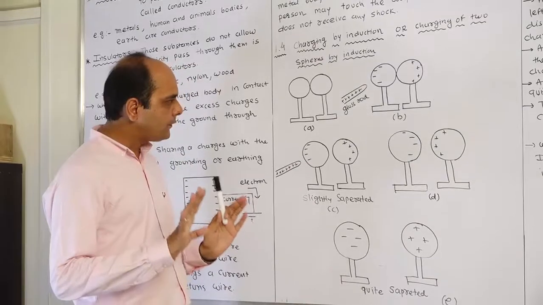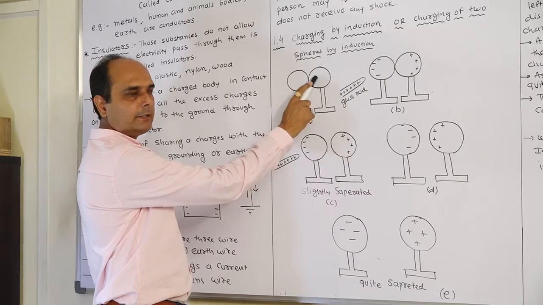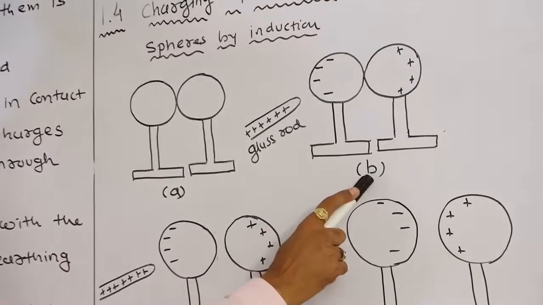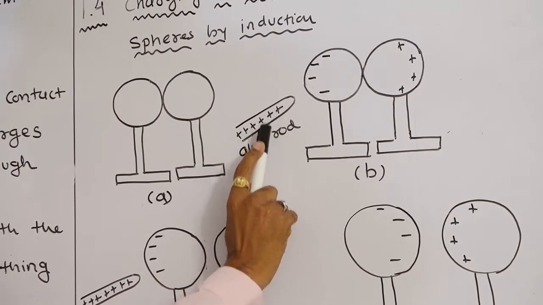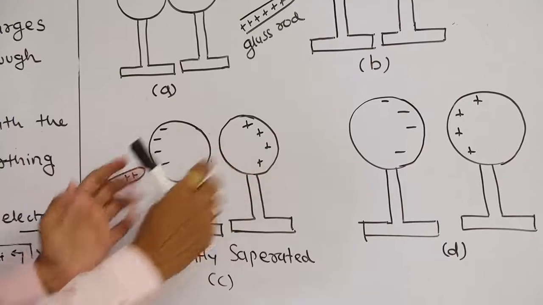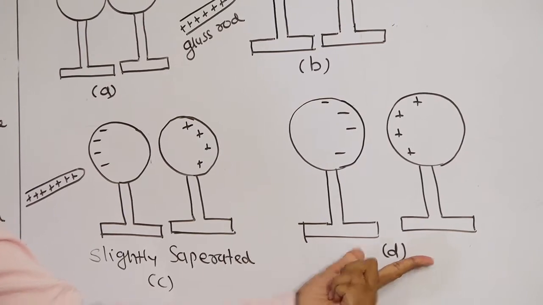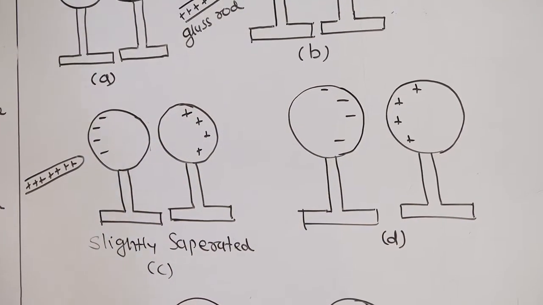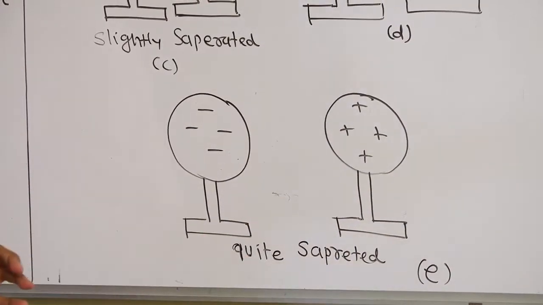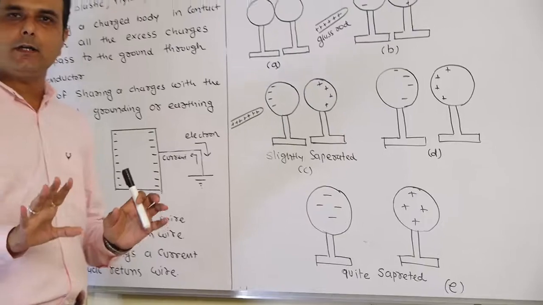Observe these 5 figures. In the first figure, there are 2 metal spheres, and they are in contact. In the second figure, we are using a positively charged glass rod. In the next figure, these 2 spheres are slightly separated. Same situation in figure D, but the glass rod is removed. In the last figure, the glass rod is removed, and the 2 spheres are quite separated. The arrangement of these 5 figures is completed.